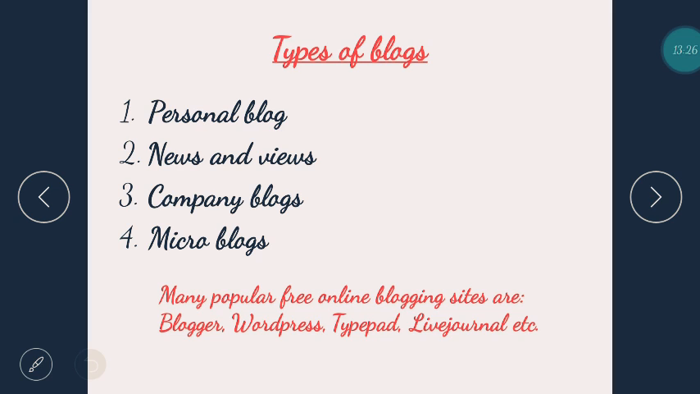Now, what are the types of blogs? There are 4 types of blogs. A personal blog, which my mother writes. News and views: people who don't want to share their own information, but want to improve their writing skills and get indulged in something, so they just pass on the daily news and their views on that particular topic. Company blogs: companies write blogs about their performance, their work scopes, everything. And there are microblogs.